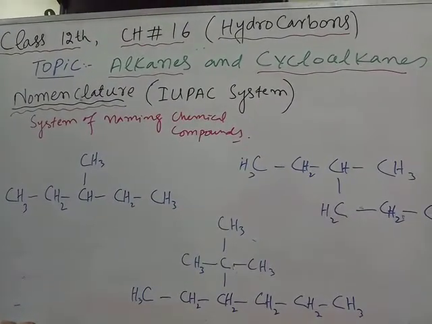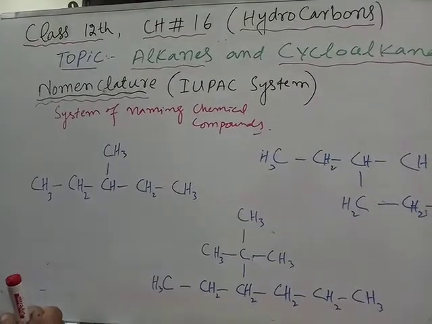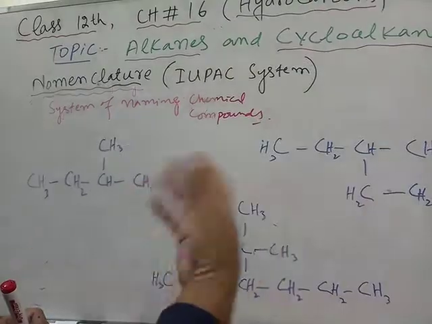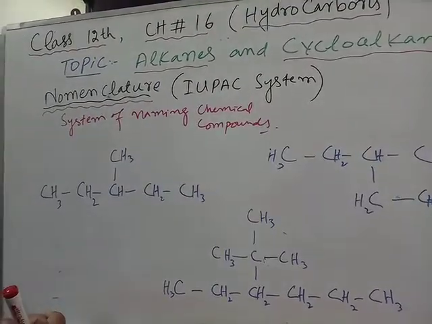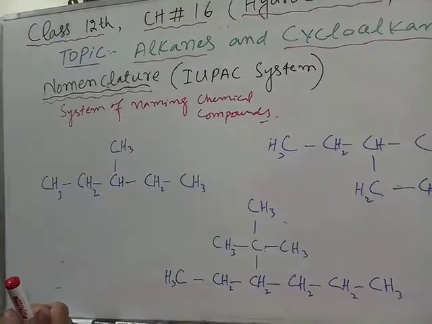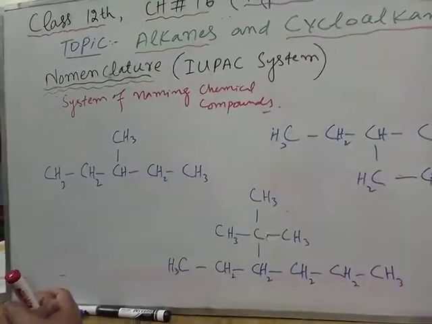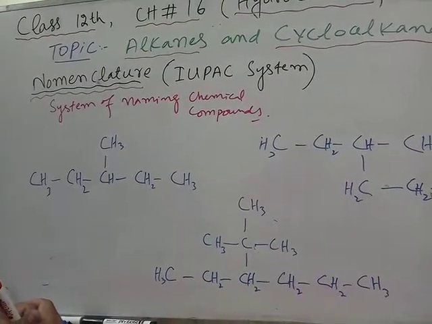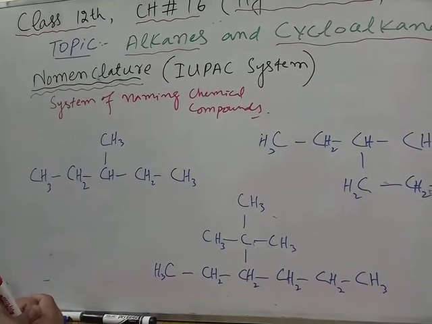Similarly, there may be a question: write the rules for naming alkanes. When you understand how to name it, then the rules become quite easy, because you will name it by application of rules, and when you apply the rules, you will learn it.